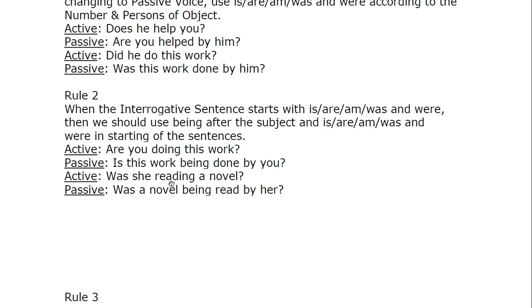What did I say? First, look out for the verb. This is your verb. Now, who is doing this answering? कौन कर रहा है ये actions? The action. ये action कौन कर रहा है? I. Who is doing? I. That means this is active voice, and you have to interchange. ये यहाँ आएगा, ये यहाँ जाएगा. This comes here and this comes here.